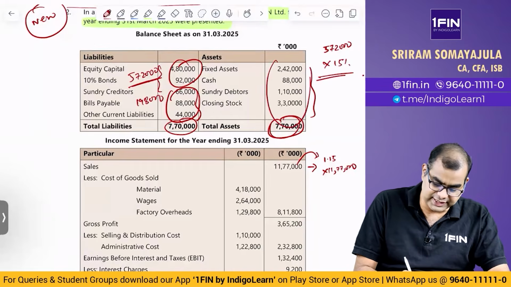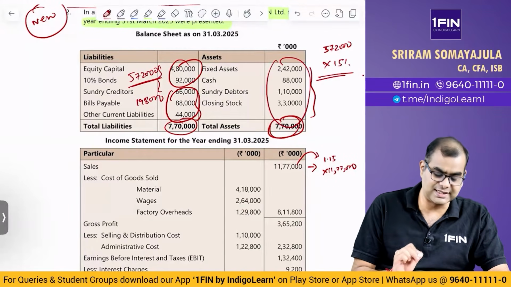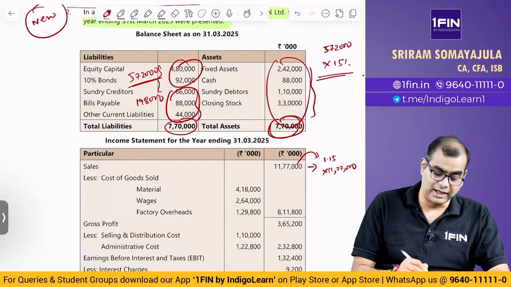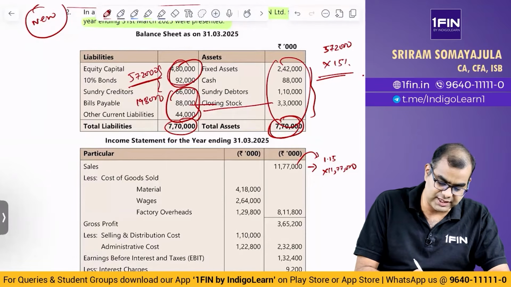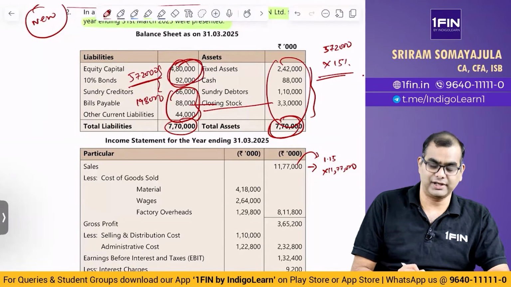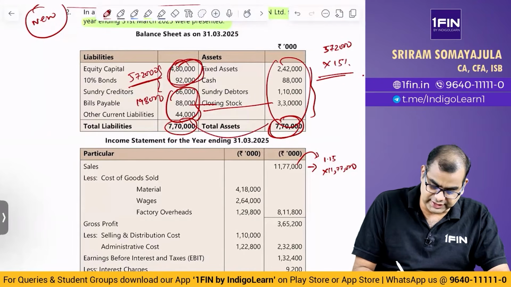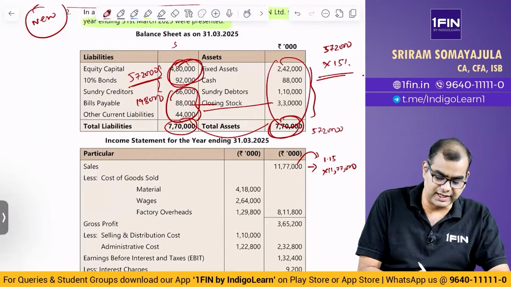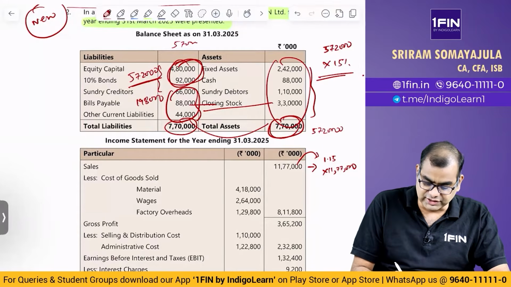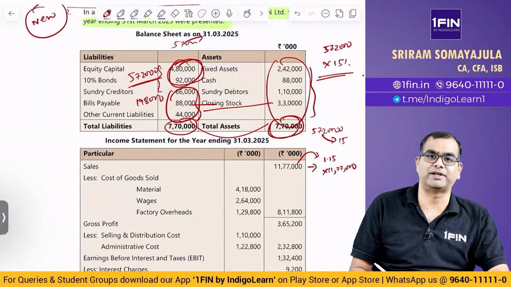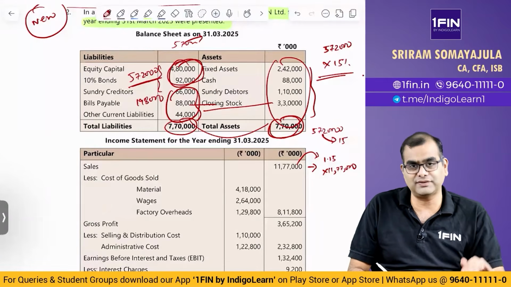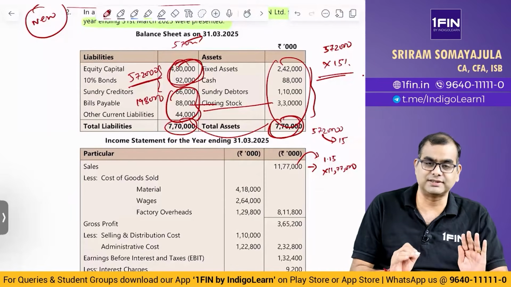Net assets, that is assets minus liabilities, will increase by 15%. That 15% increase, this minus this, the same thing has to happen here. If you move this 198 here, it will become 572 on the asset side. Same way, the liability side will also be 572. If this is going to go up by 15%, your equity and bonds also have to go up by 15%. How much will they have to go up to? How much of that is retained earnings? How much of that is debt? We will come to it. But this has to go up.